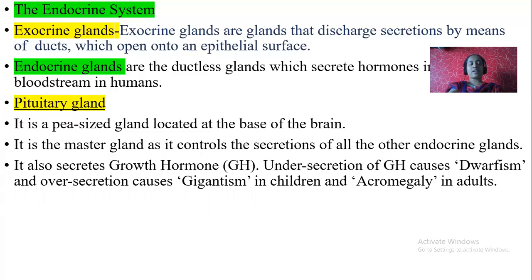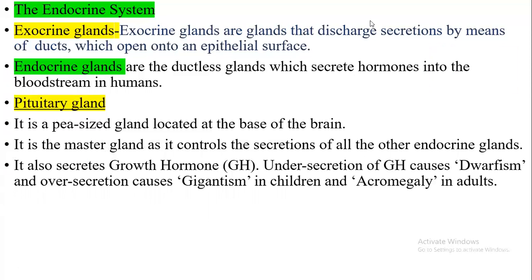Let us study exocrine glands first. Exocrine glands are glands that discharge secretions by means of ducts which open into an epithelial surface. Epithelial is the outermost layer of the skin. Endocrine glands are ductless glands which secrete hormones into the bloodstream in humans. Let us study a few endocrine glands.